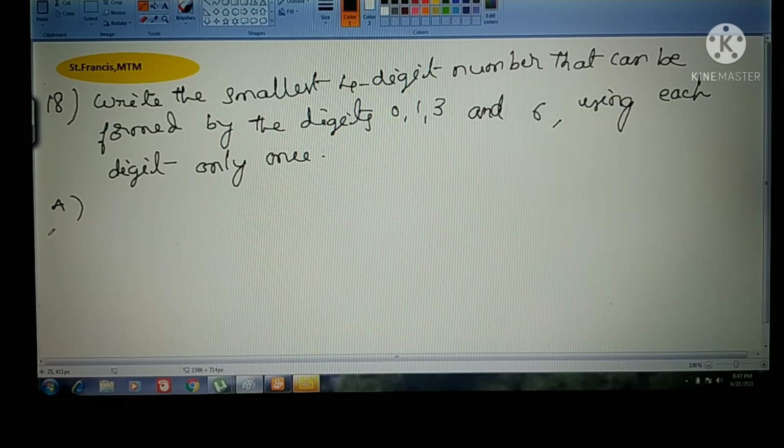See the next problem, the 18th one. Write the smallest 4-digit number that can be formed by the digits 0, 1, 3 and 6 using each digit only once. We have to use the given numbers only once, and we have to frame the smallest 4-digit number. Okay. So here they have given 4 numbers, so we can form the 4-digit number very easily. But we will arrange the given numbers first in ascending order. So already they are in ascending order only, 0, 1, 3 and 6. So write down the given numbers.